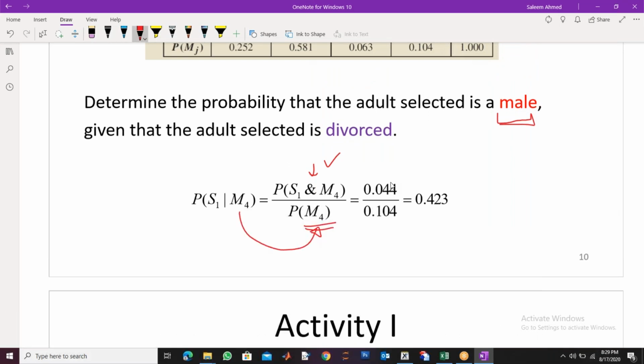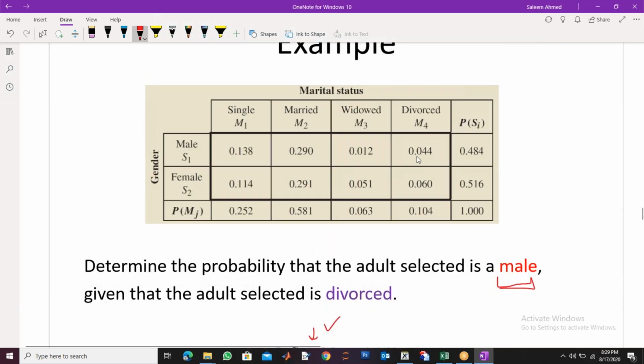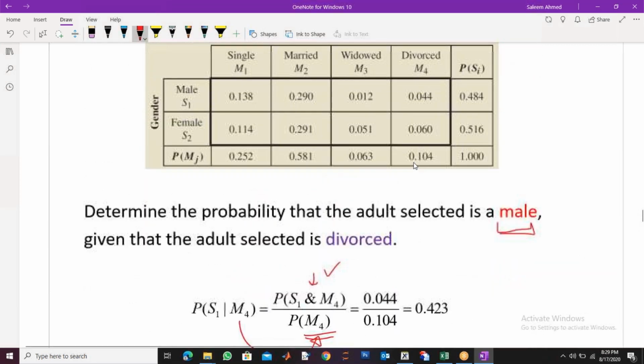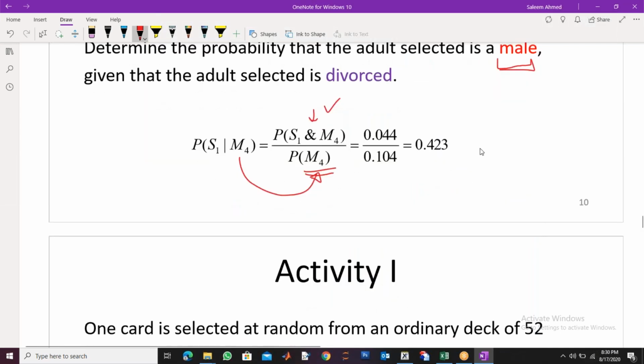Now you can pick the probability of M4 in the denominator. So this is the probability of M4 and S1, and this is the probability of only M4. When you add the column, it's only the probability of M4. This is the probability of M4 because you added the column. Okay, so this is your required probability.